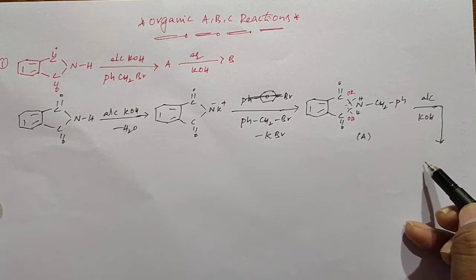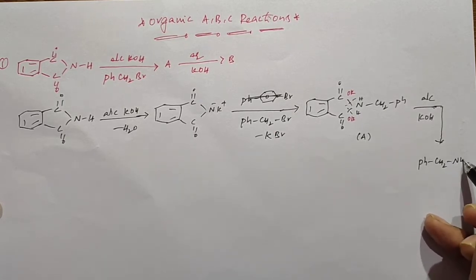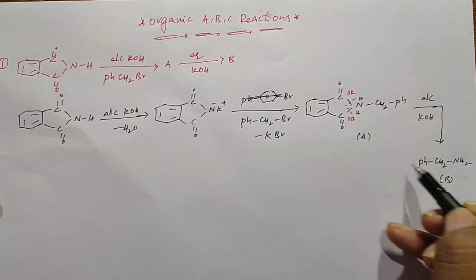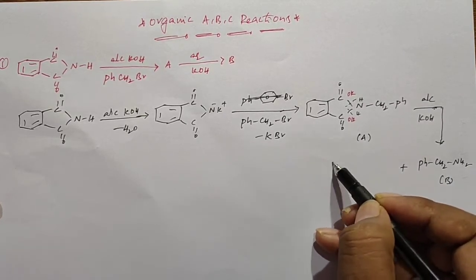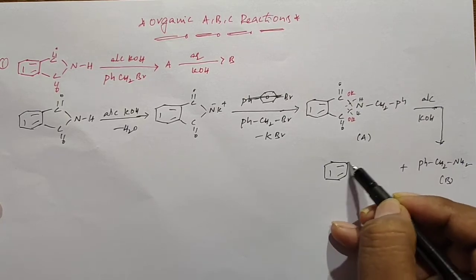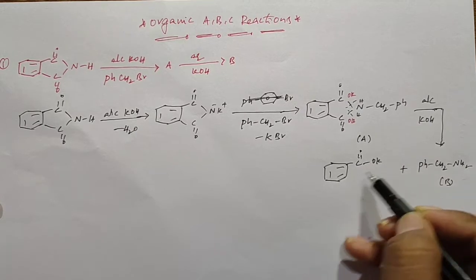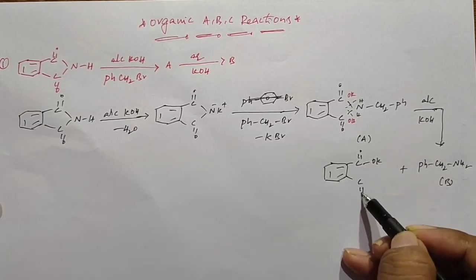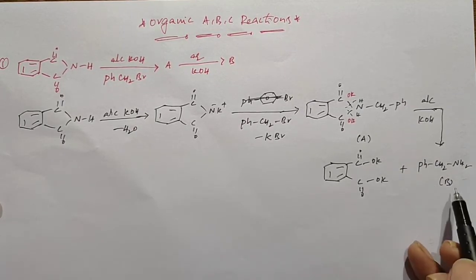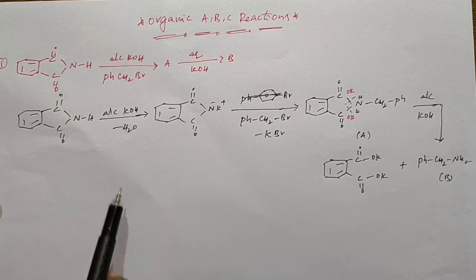After that we get the final product, PhCH2NH2. This is the main product. Along with this main product, we also get another byproduct, that is C double bond O. So this is the main product and this is the byproduct. Like this, we need to solve the ABC reaction.